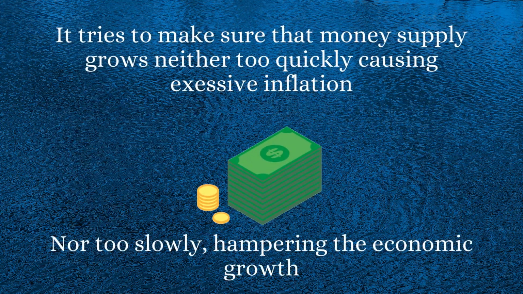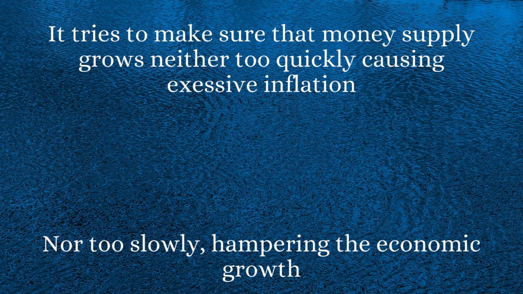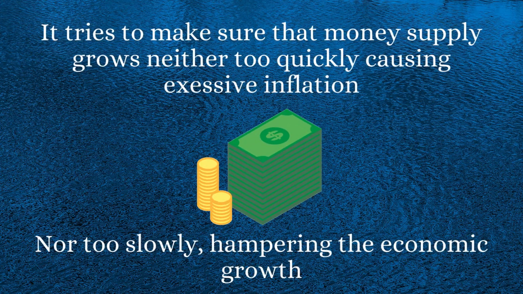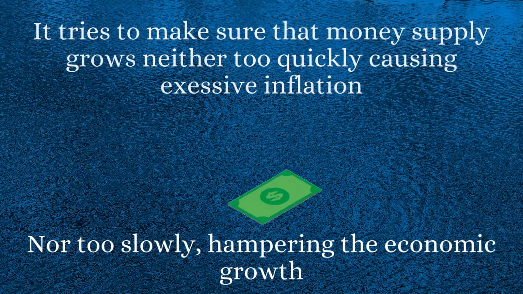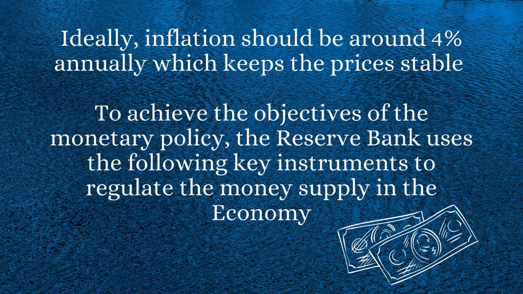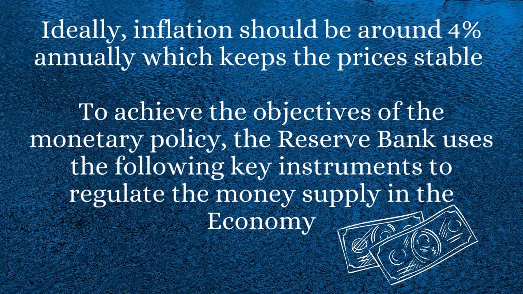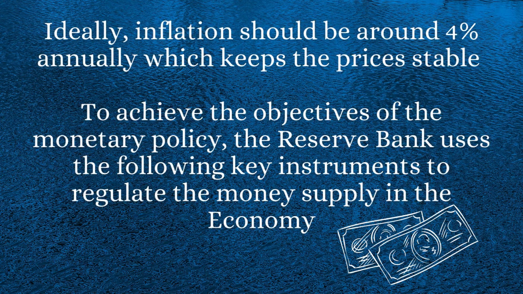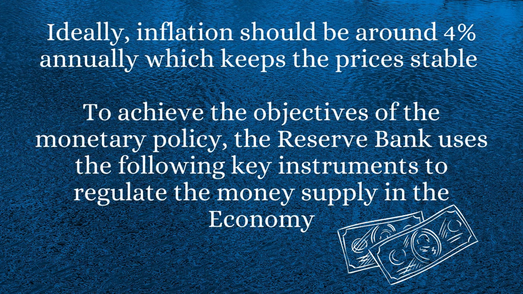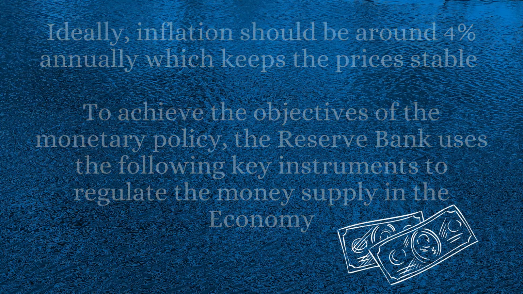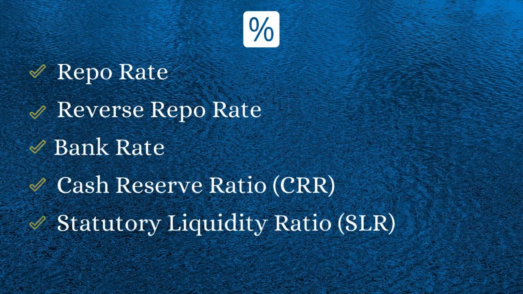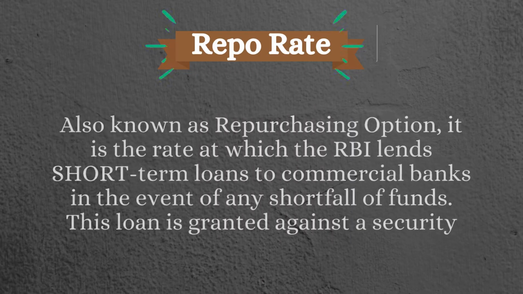It tries to make sure that money supply grows neither too quickly, causing excessive inflation, nor too slowly, hampering the economic growth. Ideally, inflation should be around 4% annually, which keeps the prices stable. To achieve the objectives of the monetary policy, the Reserve Bank uses different key instruments to regulate the money supply in the economy. Let's understand them one by one.